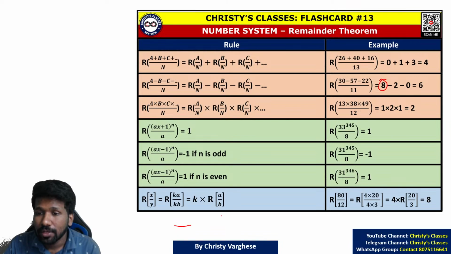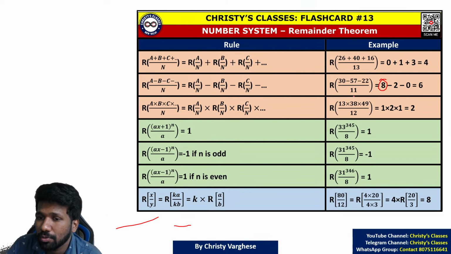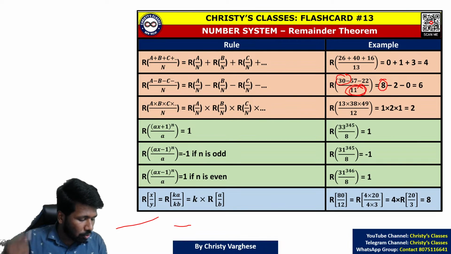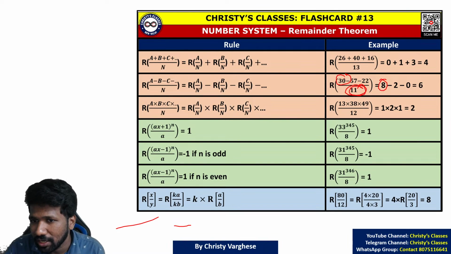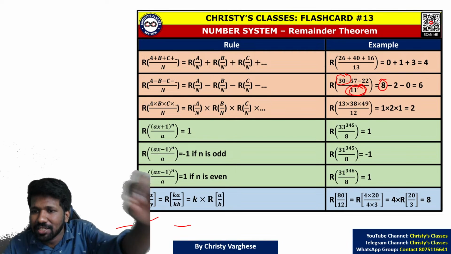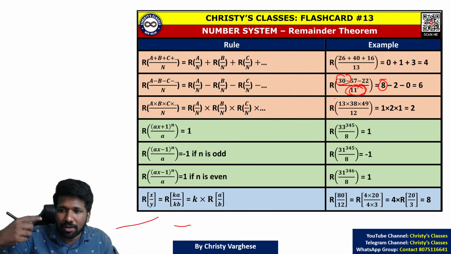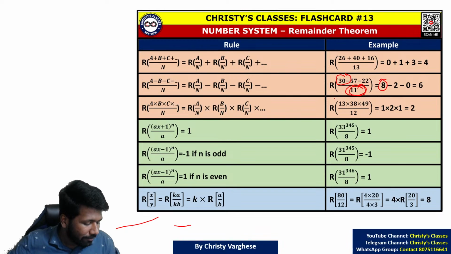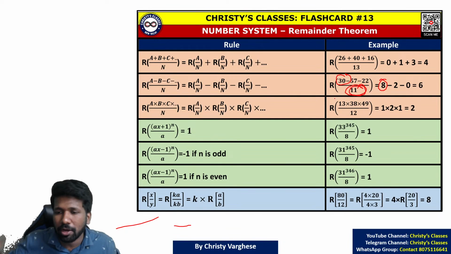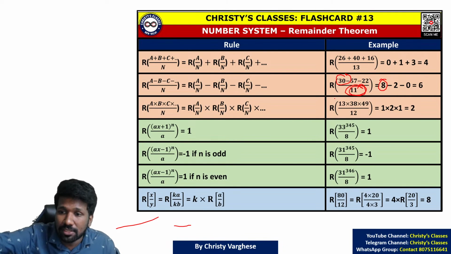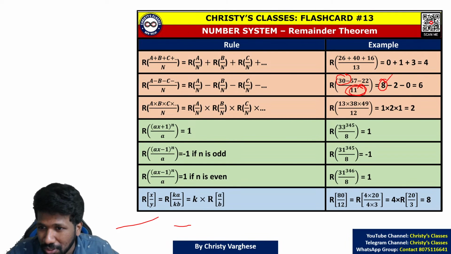For subtraction also you can use the same idea. That is what I was telling. Okay, so let's continue. So 30, 57, 22, difference, division by 11. So 30 by 11 is what? 22 by 11 is a pseudo remainder. So 30 by 11: 22 plus 8 is 30. That idea should come. 11 mangoes divided among 11 people, possible, no remainder. 22 mangoes divided among 11 people, possible, no remainder. 22 plus 8 is 30, so 8 is the remainder.